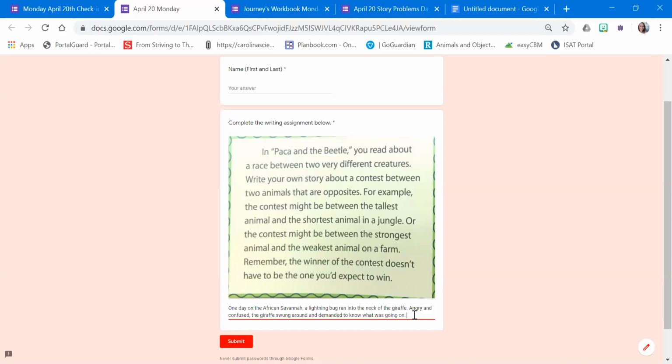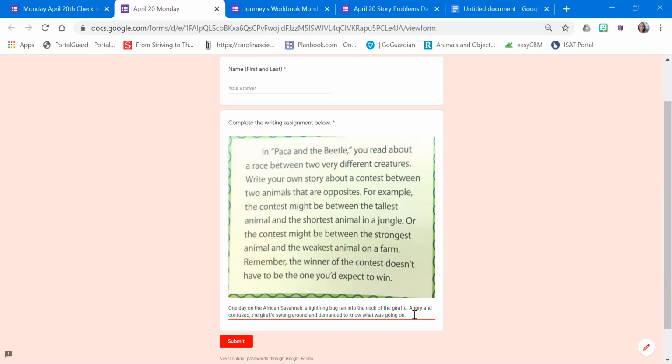And I could add details, like the cheetah who was listening was laughing and saying, "There's no way the lightning bug is going to win. Being a giraffe, she's so tall, she can walk fast." So, anyways, I'll continue my story and figure out who's going to win, and it's going to be fun.